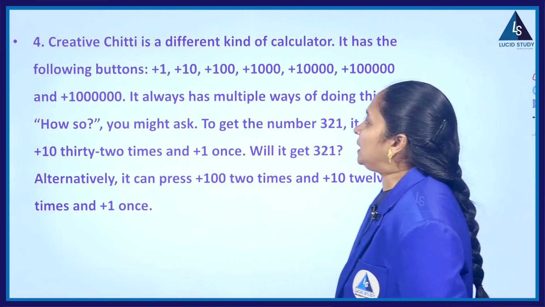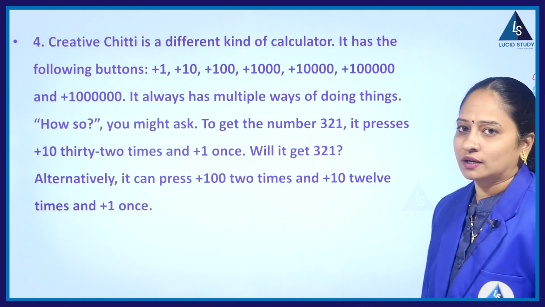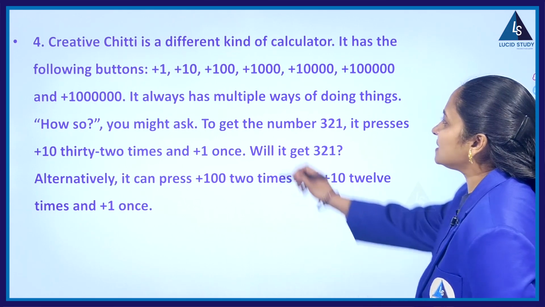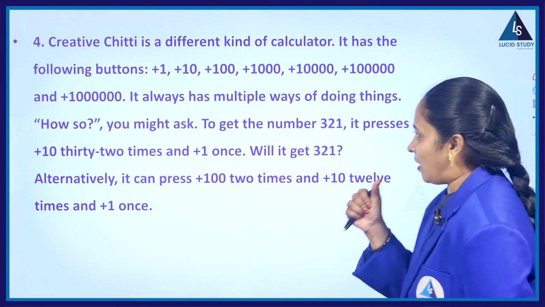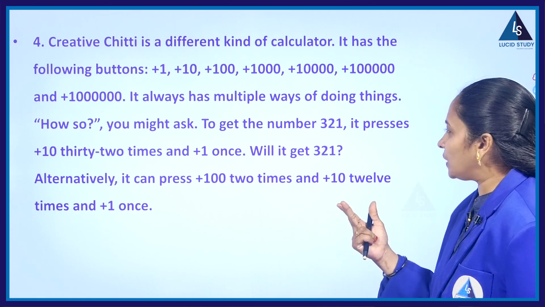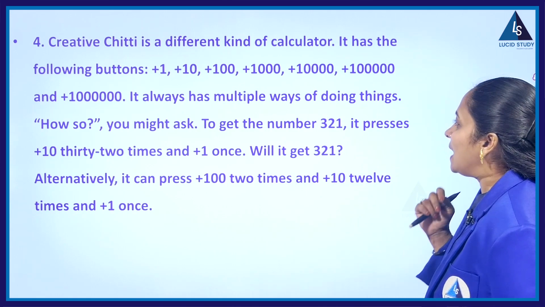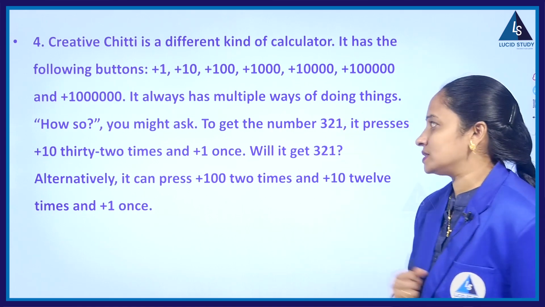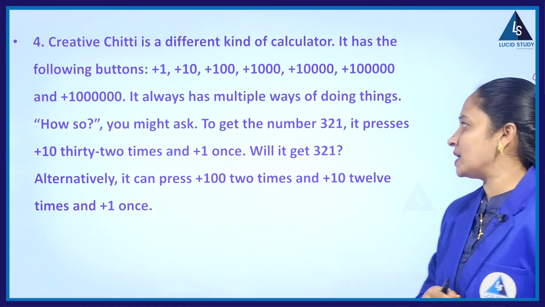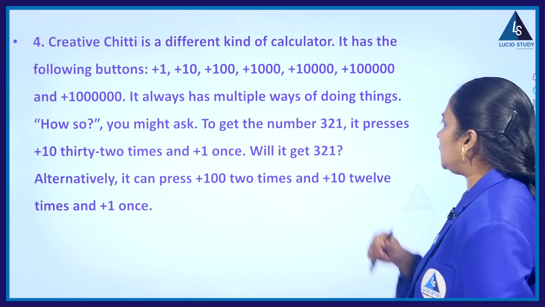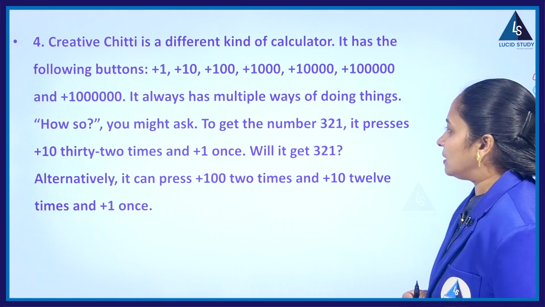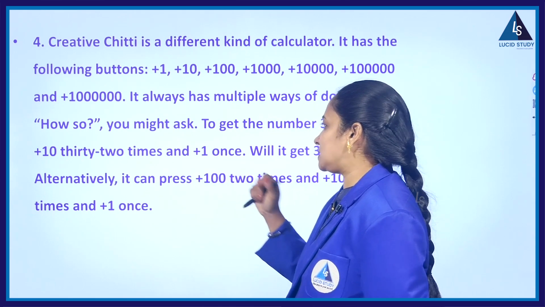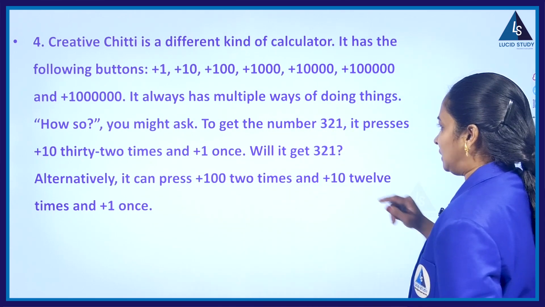Next, creative chitty is a different kind of calculator. Chitty, Robo 2.0. Just kidding. It has the following buttons: 1, 10, 100, 1000, 10,000, lakh, 10 lakh. It always has multiple ways of doing things. How so, you may ask. To get the number 321, it presses 10 button 32 times and 1 button once.